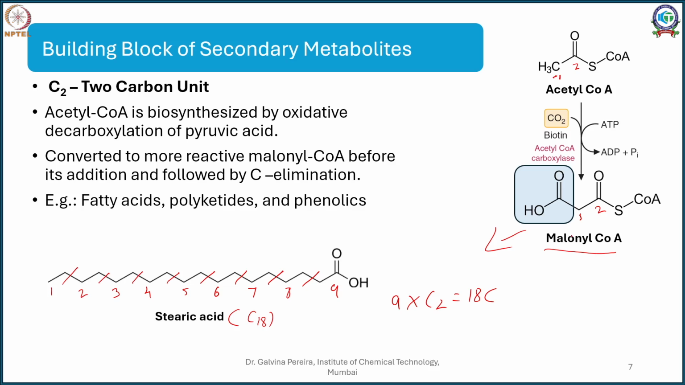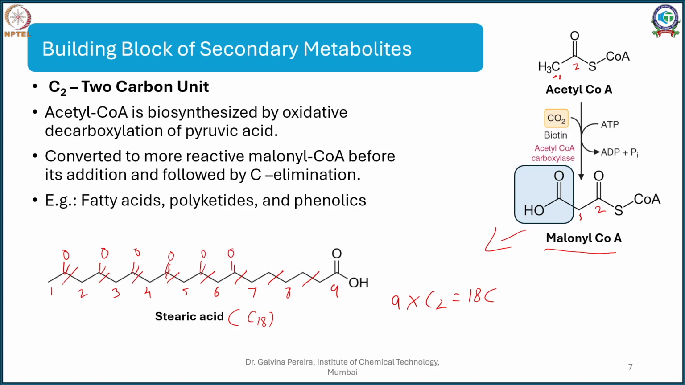So what happens here is it gets converted into malonyl CoA and gets added, but every time it gets added, this carboxylate is eliminated. So you might have fatty acids, you might have polyketides, and you might have phenolics. Now you might ask, what are polyketides? When I say acetyl CoA, I can also represent it in this manner. What is generally happening in fatty acid synthesis is that all my ketone groups here are getting reduced. So imagine a case where they don't get reduced at all. You get compounds which are called polyketides.